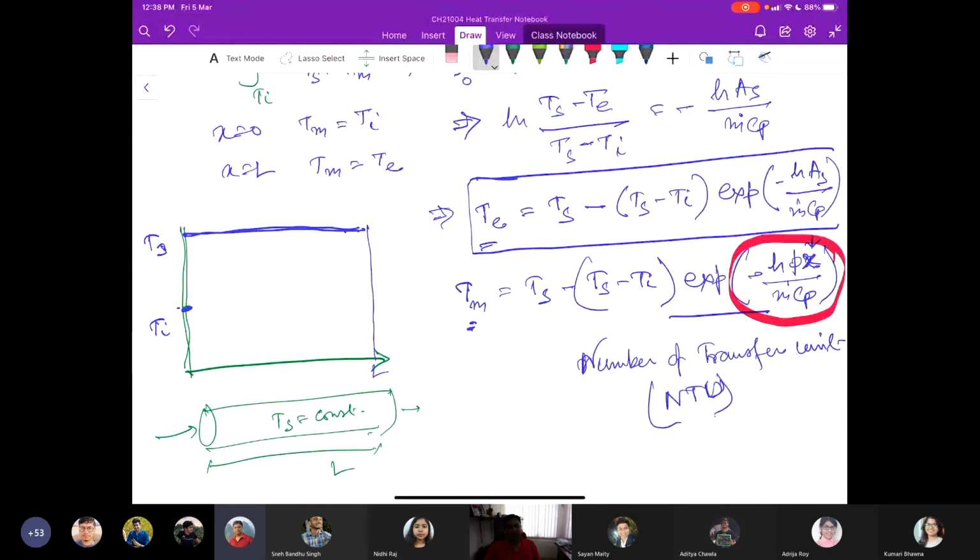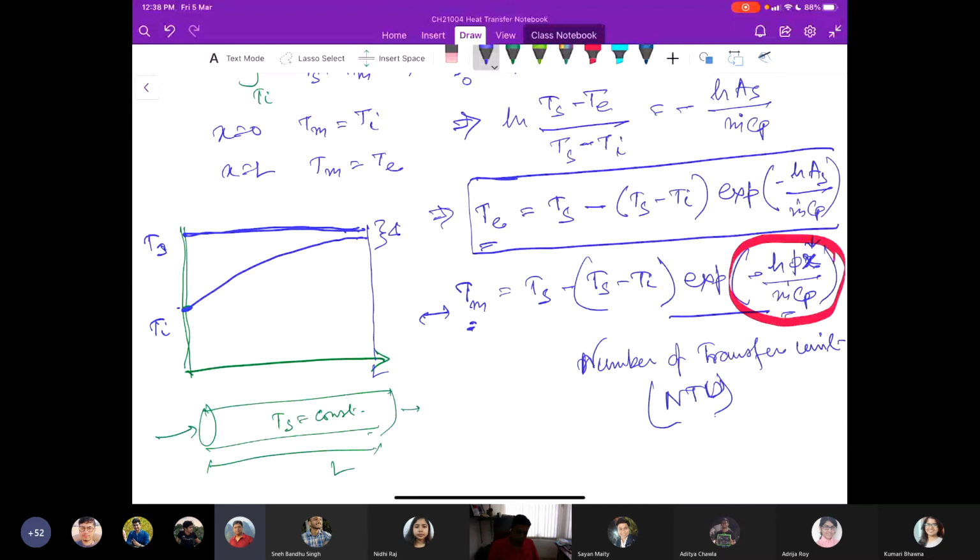This actually provides a measure of effectiveness of the heat transfer process, or the heat transfer system by which you are trying to enhance the heat transfer. We are coming to that. If you plot this expression along the length, depending on the magnitude of the number of transfer units, the plot would be something like this.